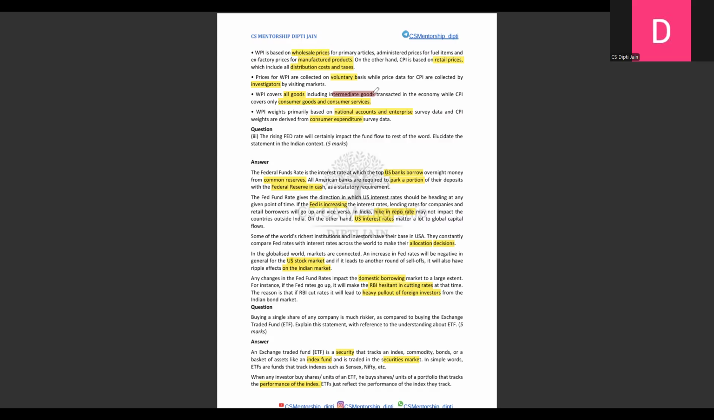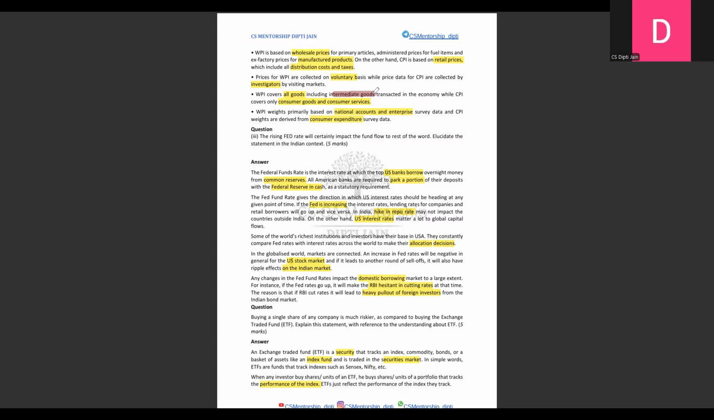That Fed rate is an interest rate at which the top US banks borrow overnight money from the common reserve. Now we have said what the fund rate is. Now we have to explain what the common reserve is. The common reserve is a portion of the deposits of American banks in the Federal Reserve in cash, which is a statutory requirement. In India also we have such requirements, but there are different ways to do it. So this is the first key takeaway.